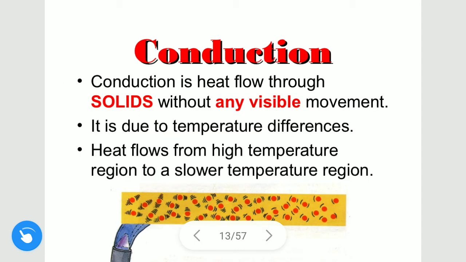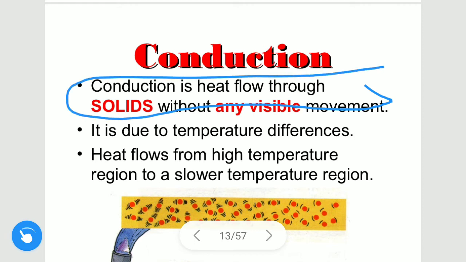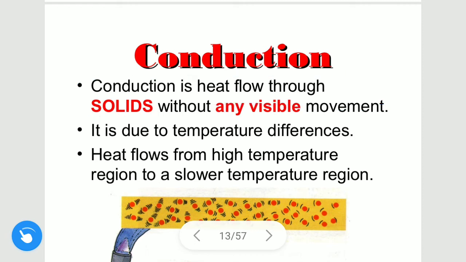So this is about conduction. Conduction is heat flow through solids without any visible movement, that is, we can't see heat transferring in solids. It is due to temperature difference, as we have already discussed, and it flows from the high temperature to the lower temperature region.